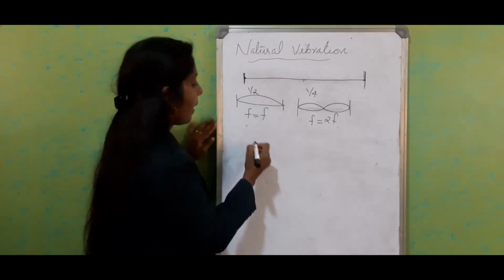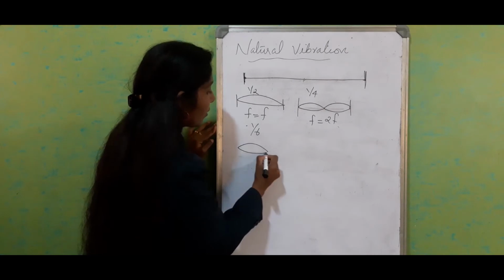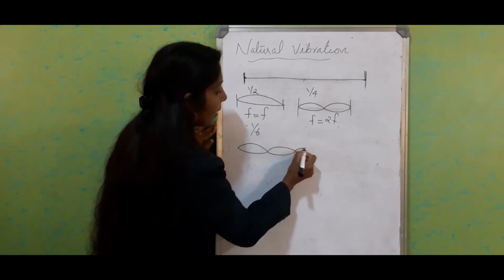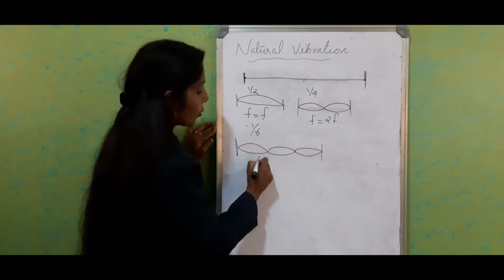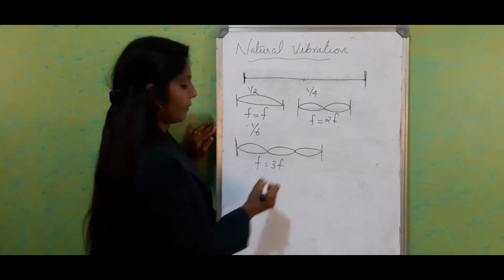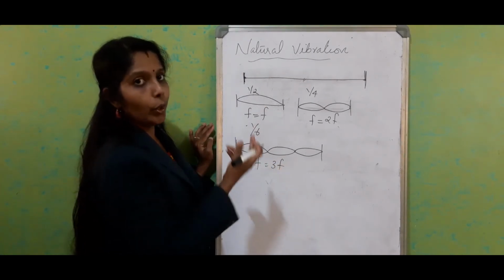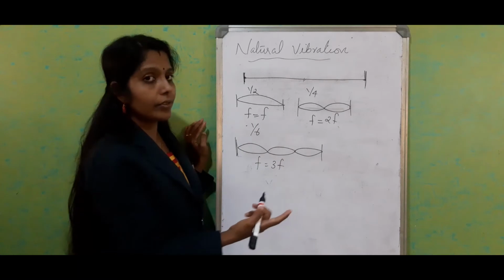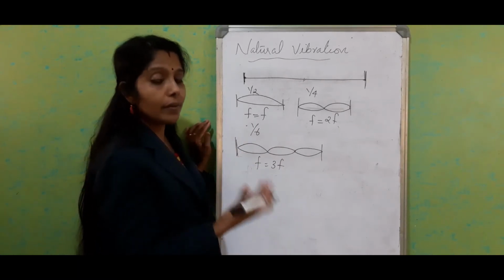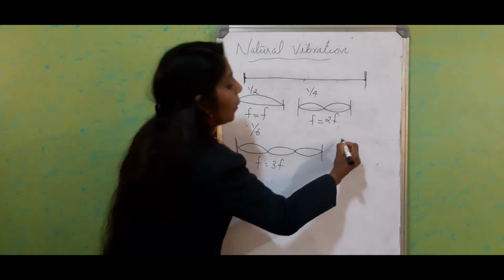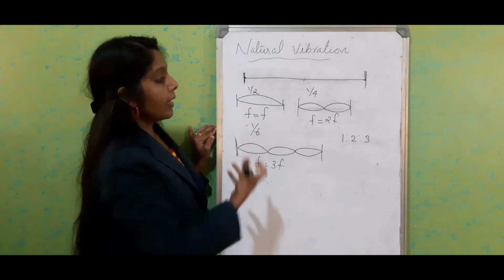Now if you pluck it at 1/6 the length, you will get 3 complete loops. So the frequency will be equal to 3f. If we represent this in terms of ratio, for a stretched string the natural frequencies of vibration produced are in the ratio 1:2:3.